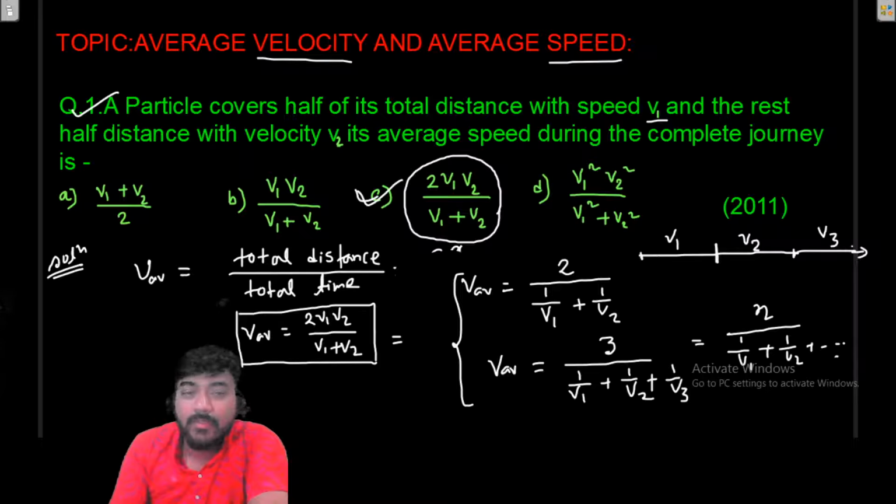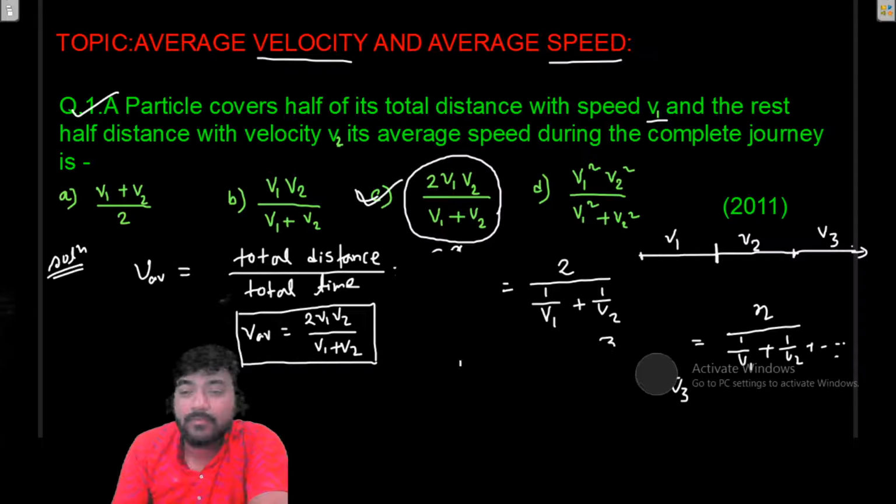If in the problem it is said that a particle covers half of its time instead of total distance, if a particle covers half of its time with the speed v1 and the rest of the time with the speed v2, then in that case the average velocity will be (v1 plus v2) by 2. So let me prove this thing also, so that you don't need to prove again and again for the upcoming problems.